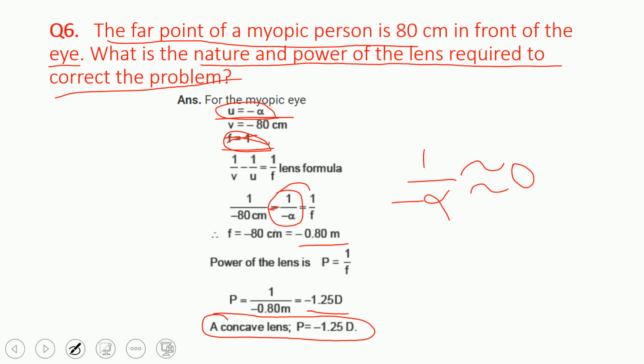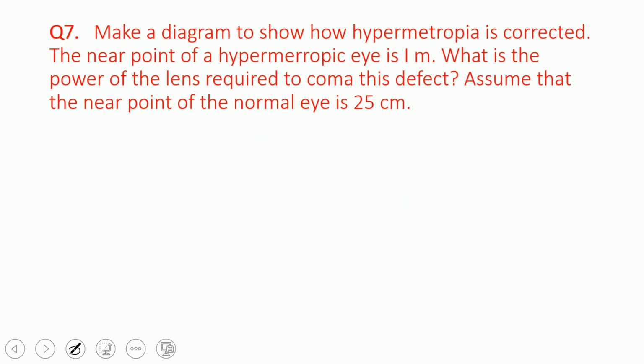Now the next is the 7th question: make a diagram to show how hypermetropia is corrected. Hypermetropia means long-sightedness, correct? Long-sightedness means nearby objects cannot be seen, so we use a convex lens. Understand? Now the near point of the hypermetropic eye is 1 meter. Near point is 1 meter given, and what is the power of the lens required to correct this defect?